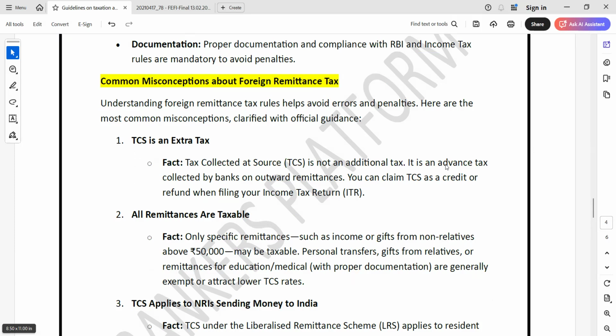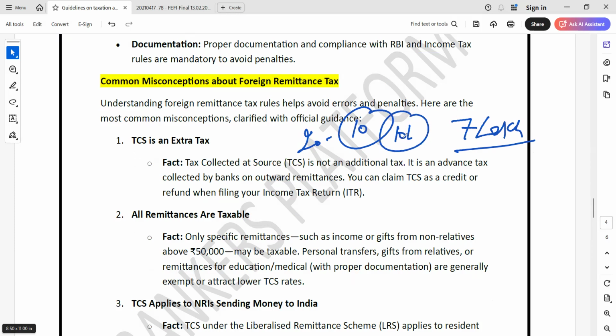What is happening? Suppose your annual income is 7 lakh rupees, and you have done a foreign remittance of 20 lakh. Up to 10 lakh, no tax was there, and on the other 10 lakh, tax was there. So if 20% tax is taken, that means 2 lakh rupees of TCS is taken by the bank, and it is deposited in your PAN.